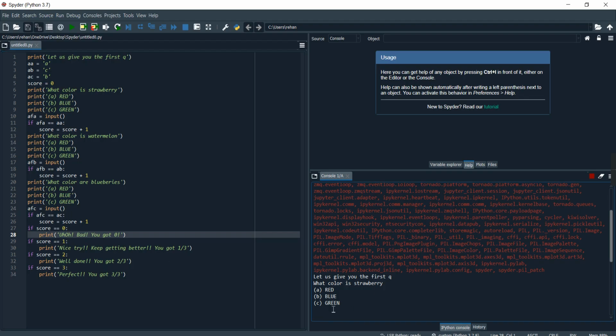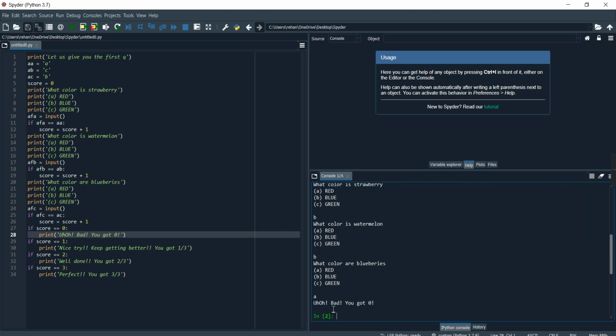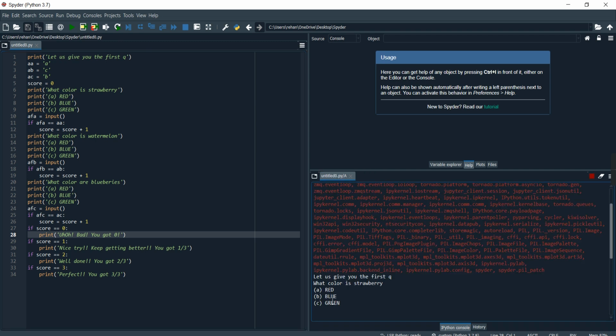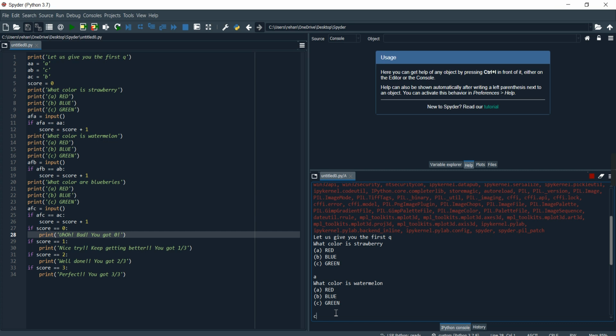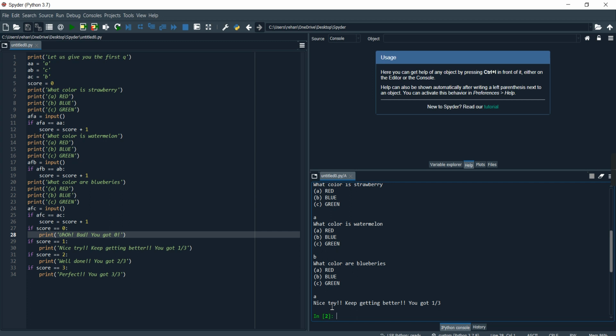So over here, let's get all of them wrong. It's saying, oh bad, you got 0, because 0 by 3 is 0. Any number divided by 0, when 0 is the dividend, is gonna be 0 only. Over here, let's get only 1 correct. It's saying nice try, keep getting better, you got 1 out of 3.